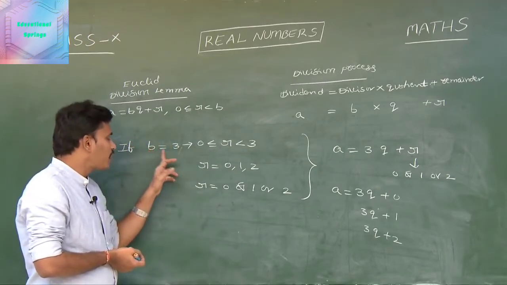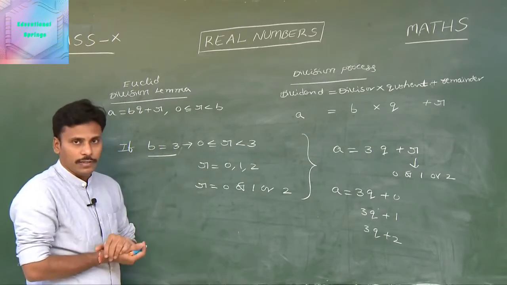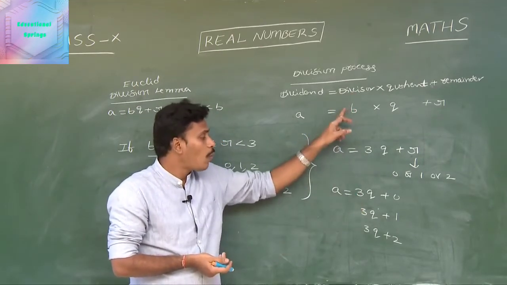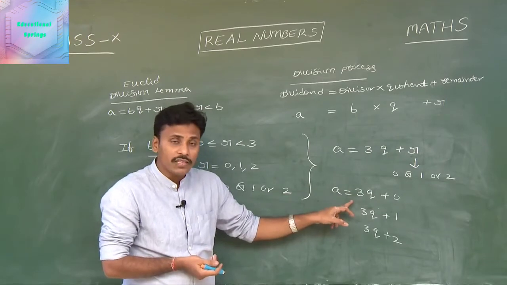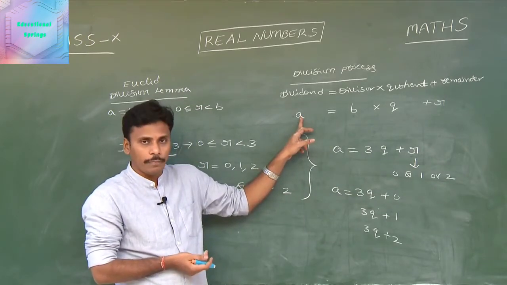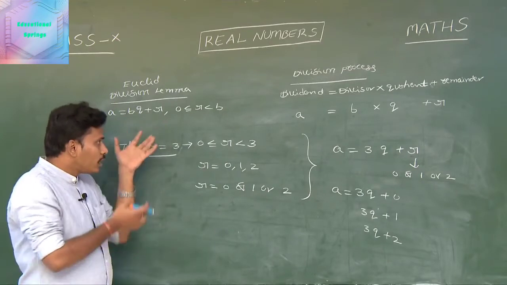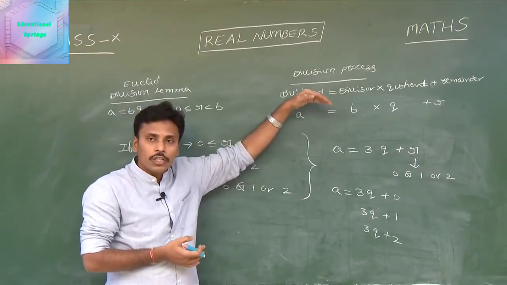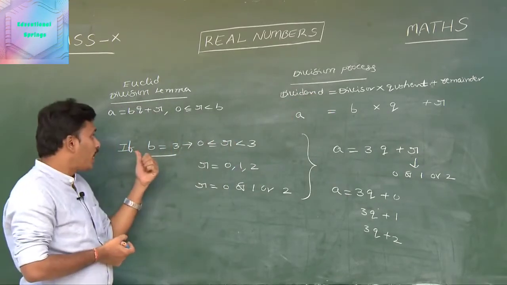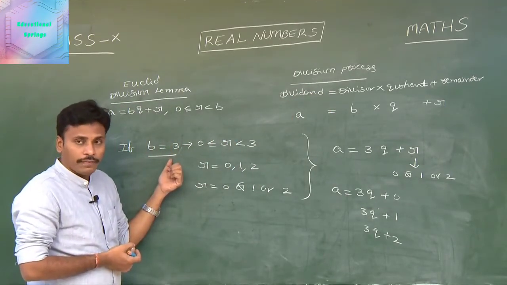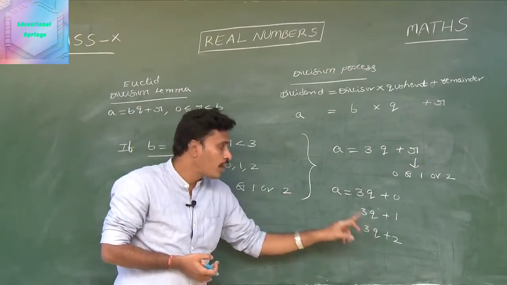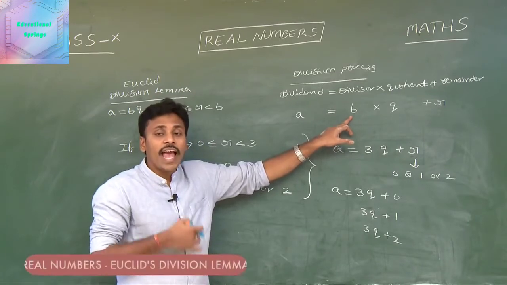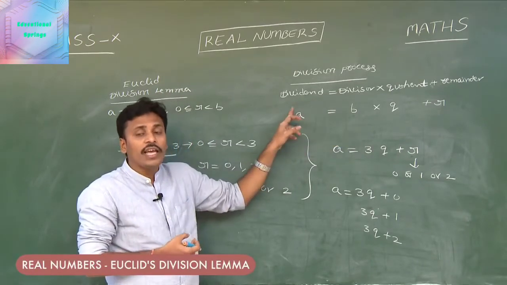See, we are taking that b as 3. In the sense, we are taking the divisor as 3. If the divisor is equal to 3, then there exist 3 different forms for the dividend a, right? I am repeating: let us discuss Euclid's division lemma in our usual division process. If our divisor b is 3, then we have 3 different forms for a, nothing but the dividend. So, depending on the divisor, we have an independent chance to represent a in different forms.